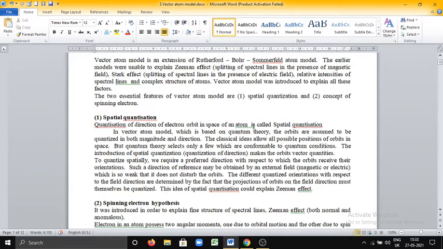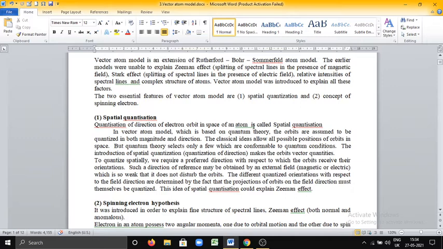That means an orbit can be oriented in any position according to the classical idea, but according to the vector atom model, it has to be quantized. Quantum theory selects only a few which conform to quantum conditions. The introduction of spatial quantization makes the orbits vector quantities.